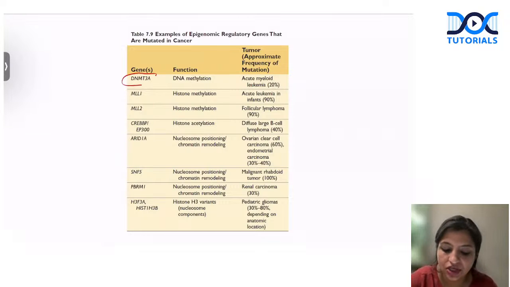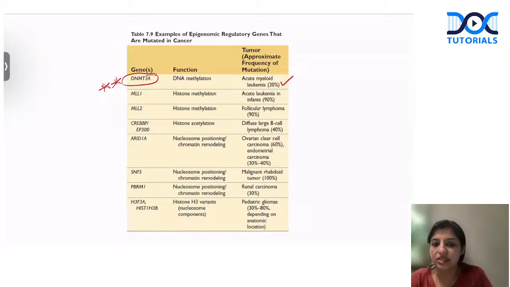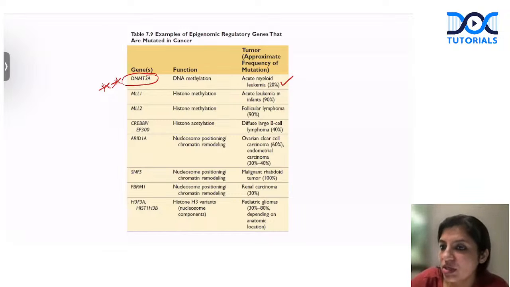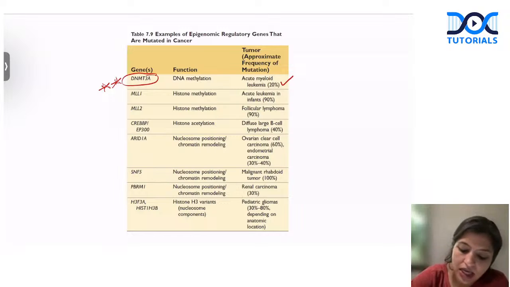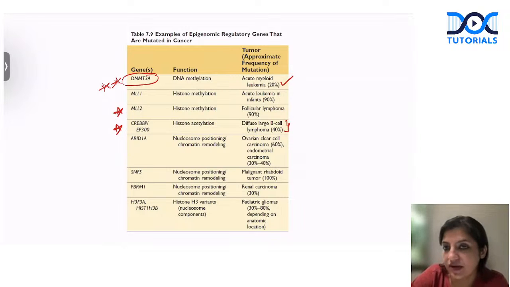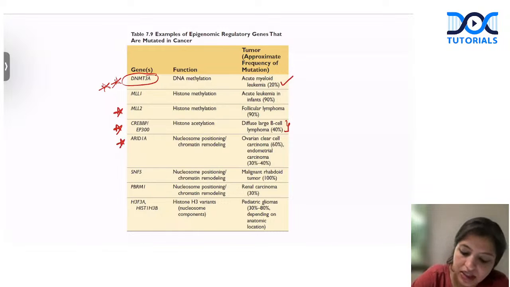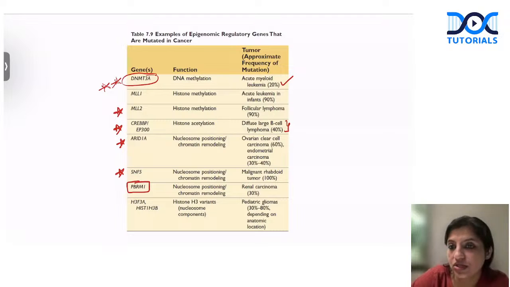Remember DNMT3A, this is a very important tentative question. DNMT3A is mutated in acute myeloid leukemia. It can be asked in the exam, please. MLL1, in any acute leukemia in infants, it is MLL1. MLL2, please remember, is in follicular lymphoma. CREBBP, I told you just now, DLBCL. ARID1A, we have talked about this. Clear cell carcinomas, either in ovary or endometrium, will have this. SNF5, we just talked, malignant rhabdoid tumors. Then PBRM1, this is a new mutation seen in renal cell carcinomas, again very important.